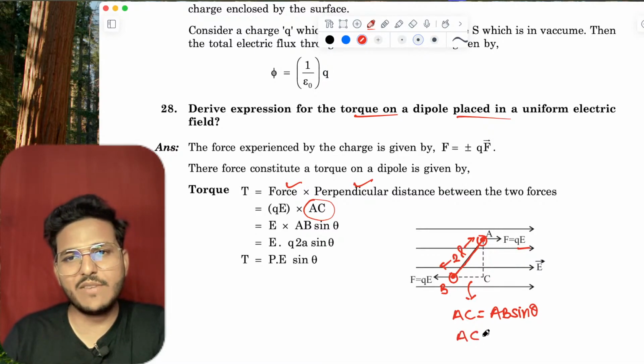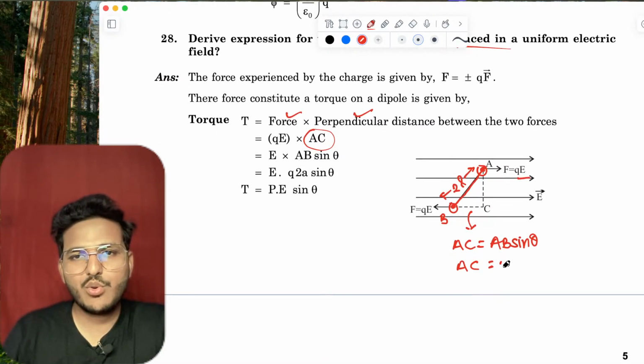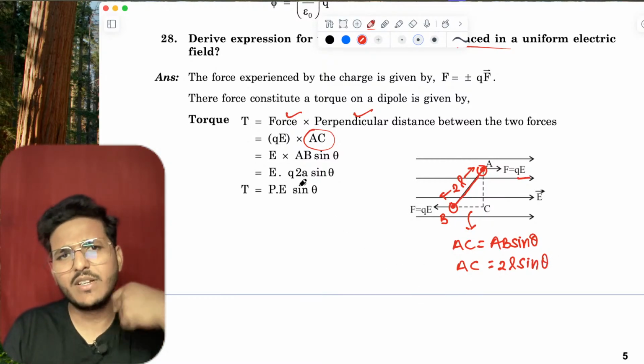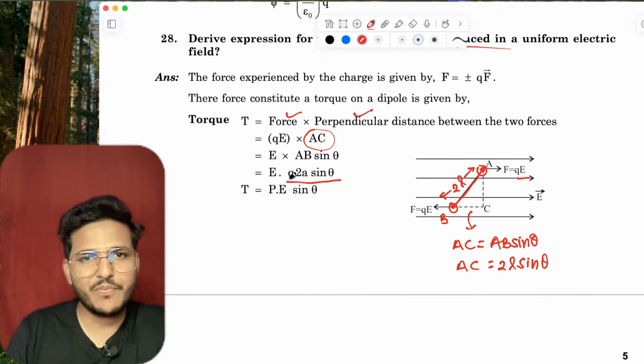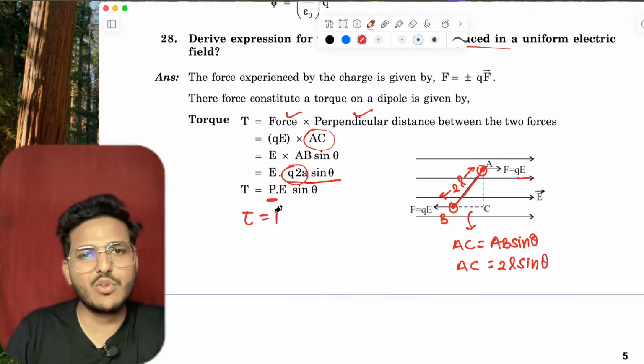So AC equals 2L sin theta, or 2A sin theta, whichever you want. So Q into 2A sin theta, and you know 2QA is the dipole moment P, so tau equals PE sin theta, or you can say tau equals P vector cross E vector.